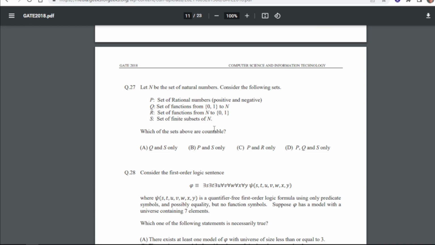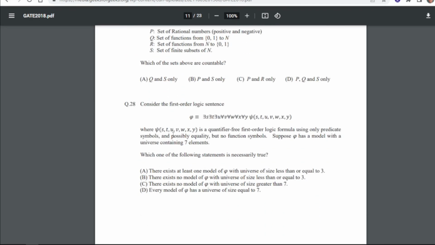Let N be the set of natural numbers. Consider the following sets. So for 27 our answer will be D, that is P, Q and S. P is the set of rational numbers, positive and negative, Q is the set of functions from {0,1} to N, and S is the set of finite subsets of N.